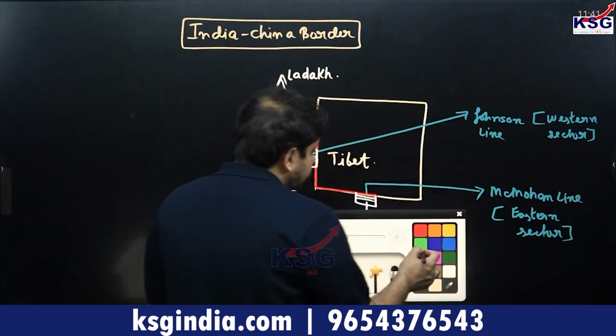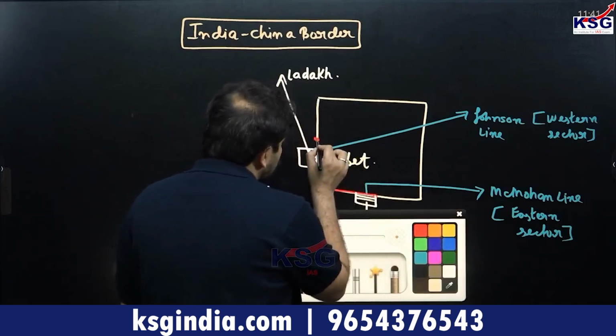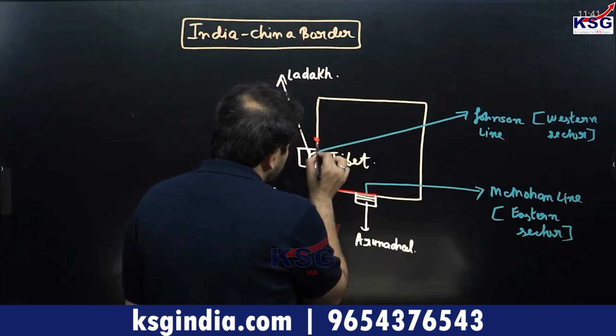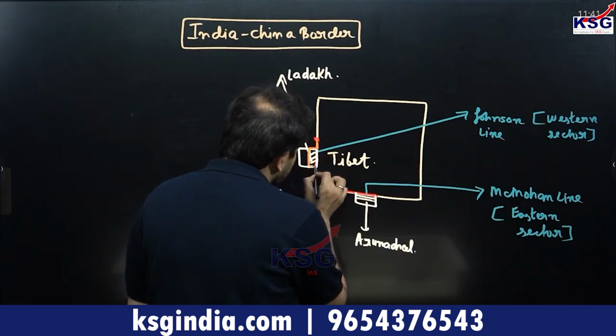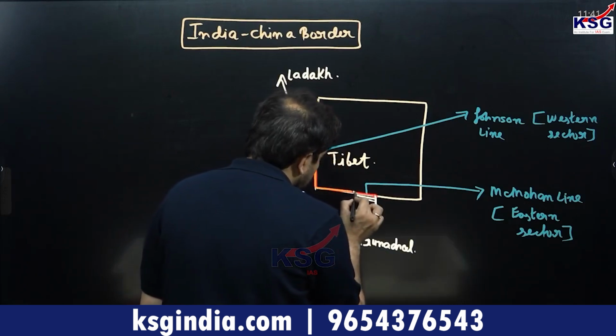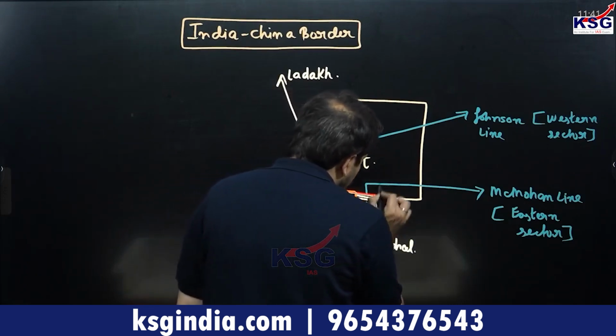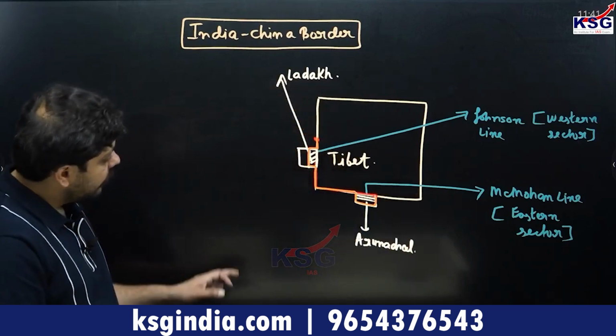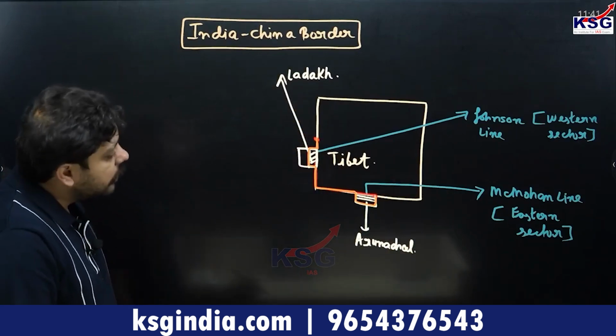The Chinese claim that the Johnson line should be altered in such a way that this area and this area should be a part of the Chinese territory.